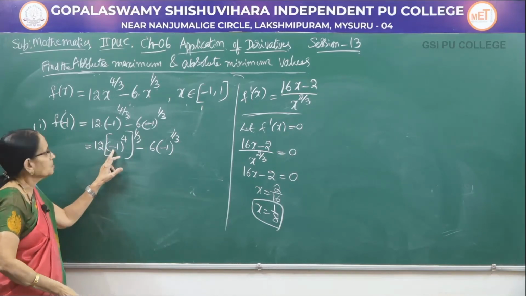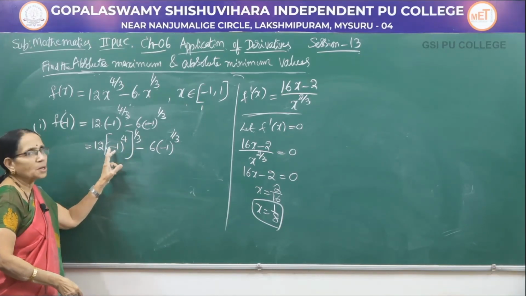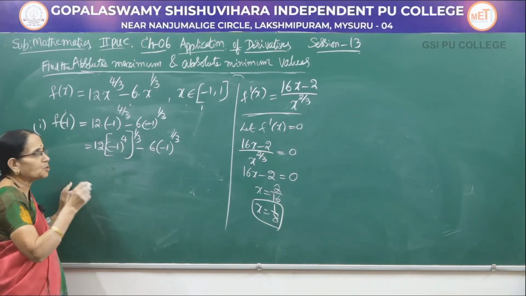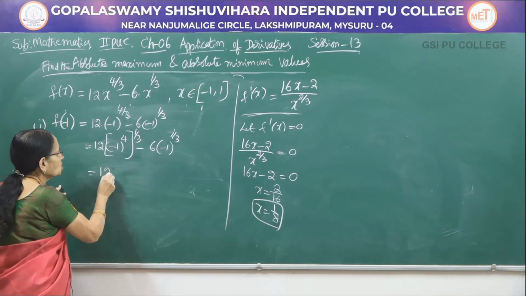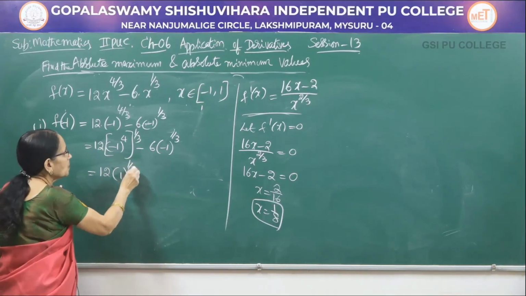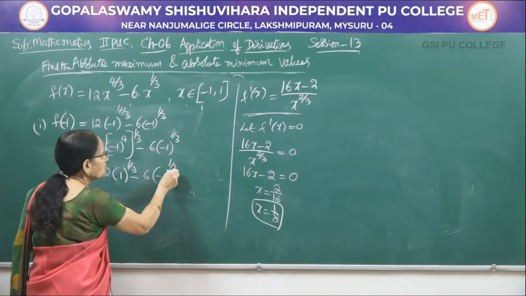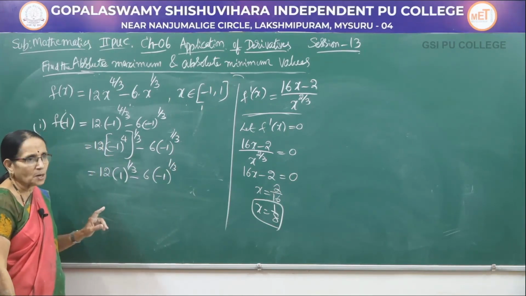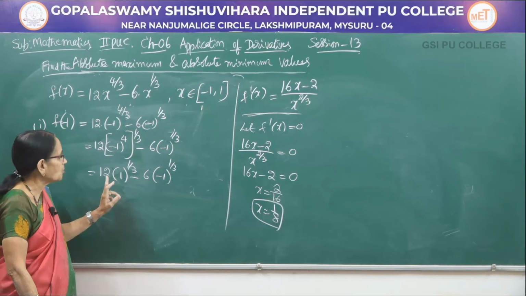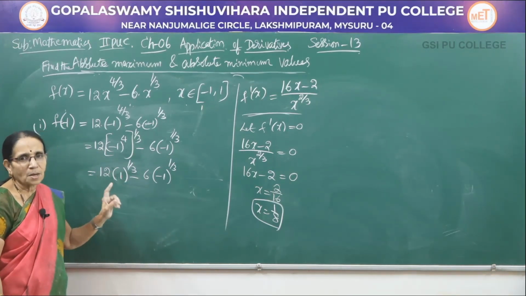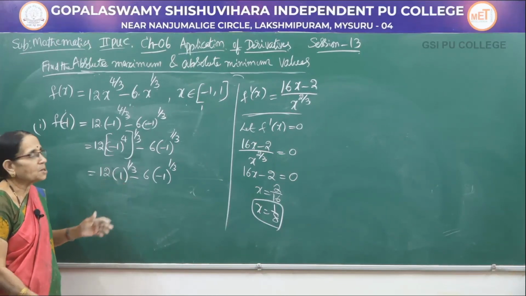See, minus 1 raised to the power 4: minus 1 into minus 1 into minus 1 into minus 1. It's an even power, so it becomes plus 1, isn't it? So 12 into 1^(1/3) minus 6 into (-1)^(1/3). In other words, we are calculating the cube root of 1 as well as minus 1. Actually, one root would be real, the remaining two would be imaginary roots.